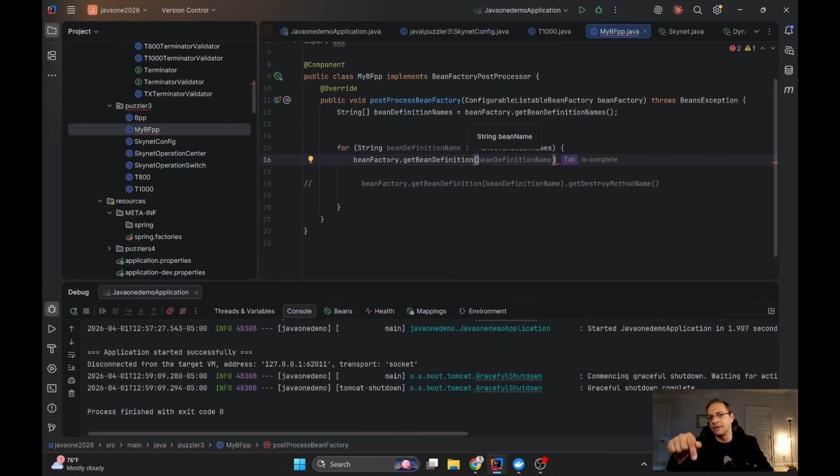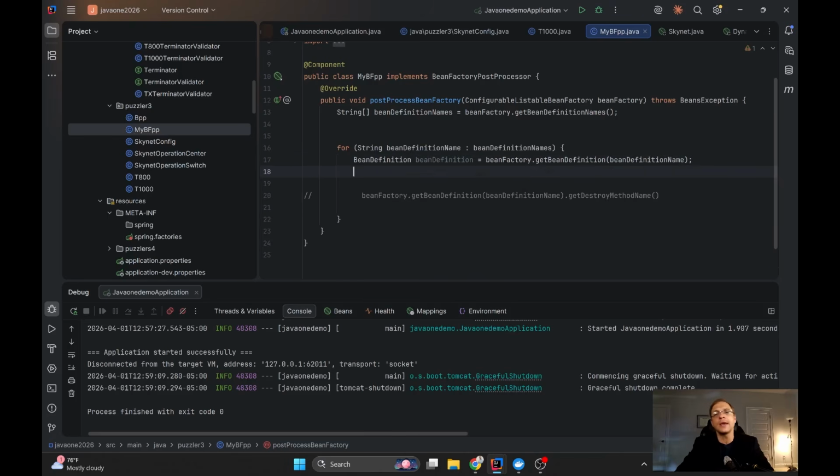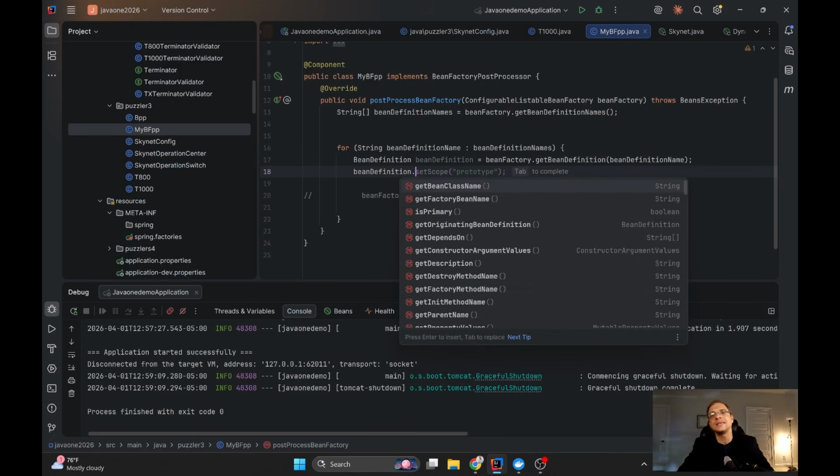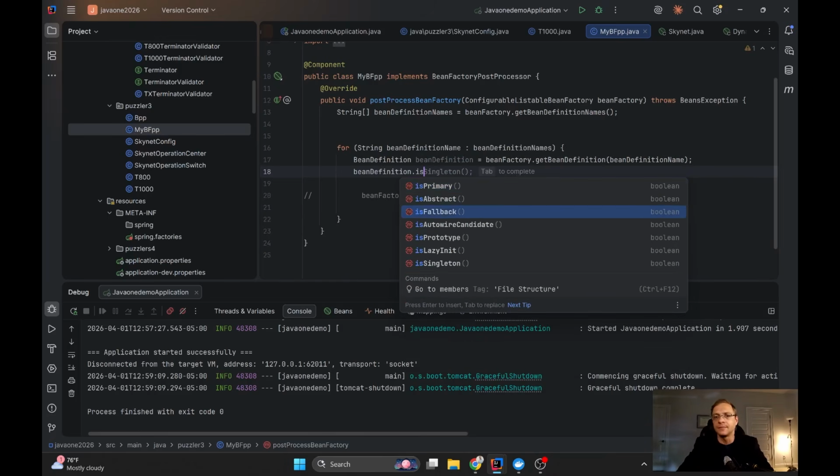I cannot ask for the bean because it will instantiate the bean, which should not be instantiated yet. Now we are not in the phase of bean creation. We are in the phase before bean creation, but after bean definitions already exist. So we can take each one of the bean definitions and look at it, we can change the scope, we can ask if it's primary, we can ask what the scope is, or we can even ask if it's prototype or lazy or something like that.